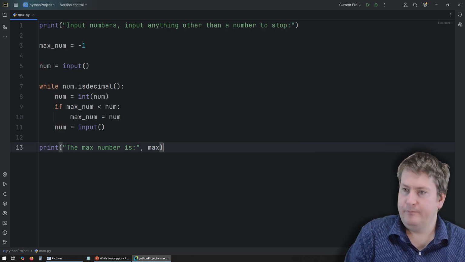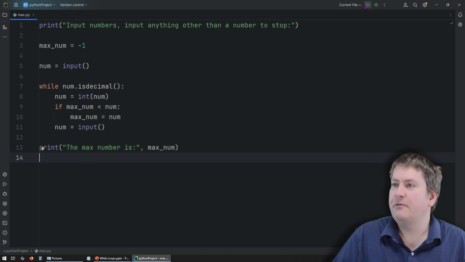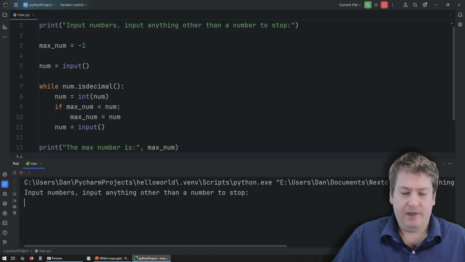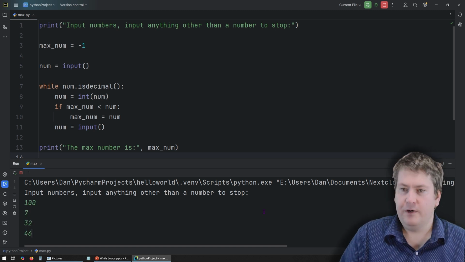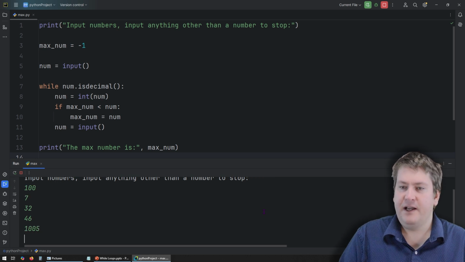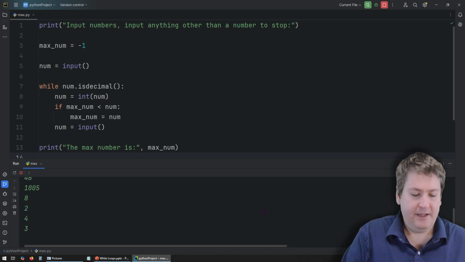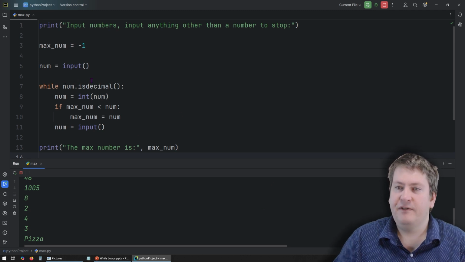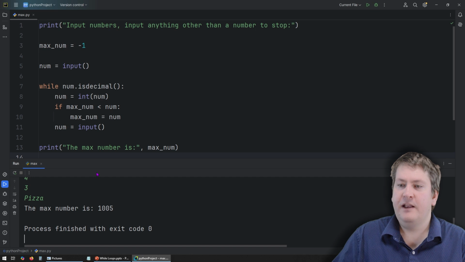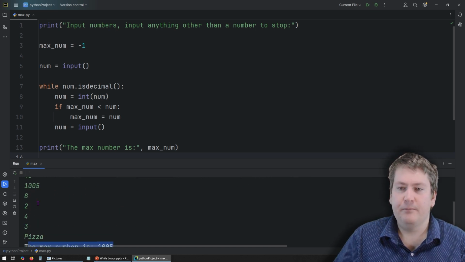Max num. Okay, let's try running this. We're going to input some numbers, say 100, 7, 32, 46, 1005, 8, 2, 3, 4. I didn't put in a 3, so let's put it in now. And now we can put in something silly like pizza. This should cause num.isDecimal to return false and us to exit the loop. And you can see we did. And the number is 1005, which is the largest one we input.